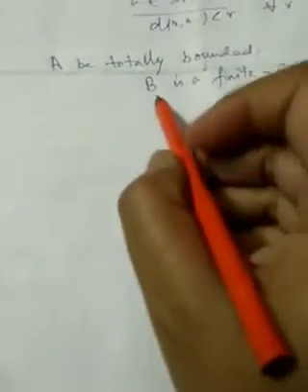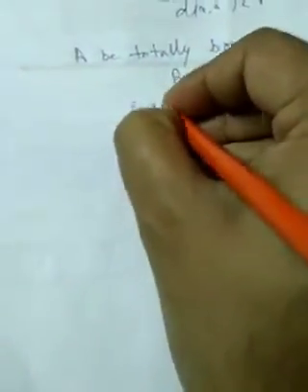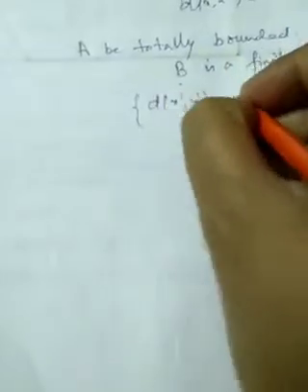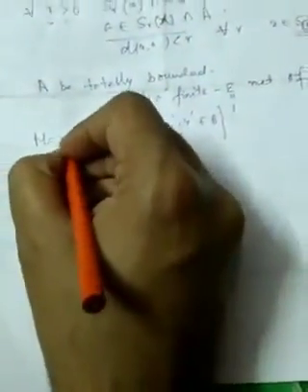Now as B contains finitely many elements, the set of d(x', y') such that x', y' belong to B must be bounded because it contains finitely many elements. So we call M the max of that.